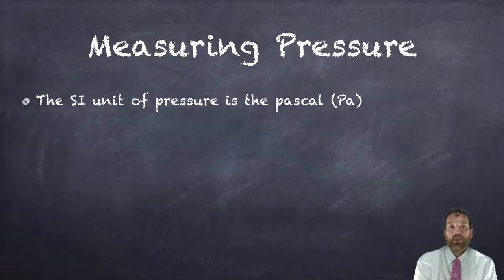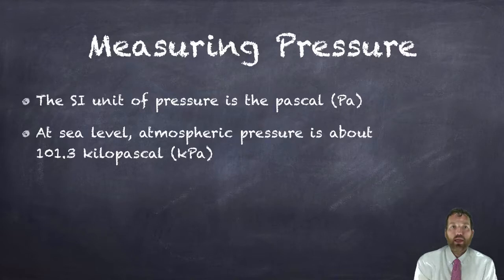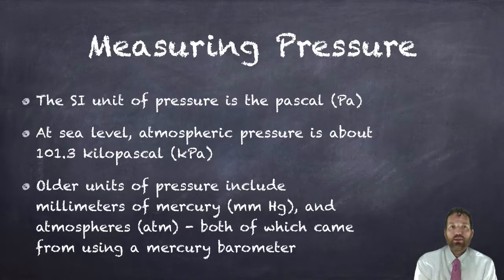So the SI unit for pressure is the Pascal, and at sea level, atmospheric pressure is about 101.3 kilopascals. There's some other older units for pressure that include millimeters of mercury and atmospheres, both of which came from using a mercury barometer. You don't really use millimeters of mercury in Regents chemistry, but you will use atmospheres and kilopascals.